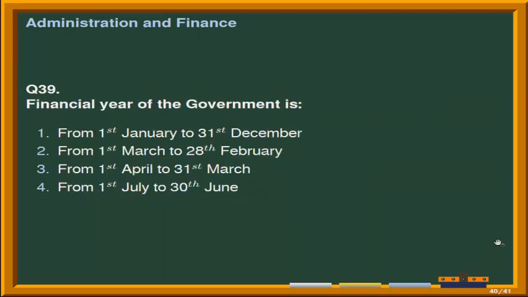Next question is, financial year of the government is. Options are number 1, from 1st January to 31st December. Second option is from 1st March to 28th February. Third option is from 1st April to 31st March. And the last option is from 1st July to 30 June. Correct answer is option third, that is financial year of the government is from 1st April to 31st March.